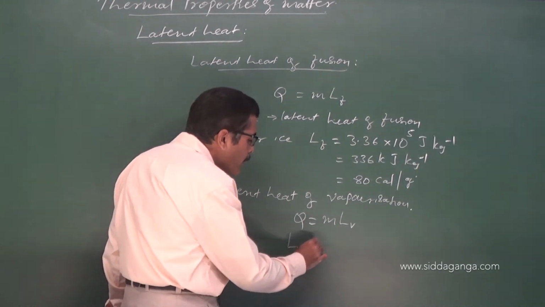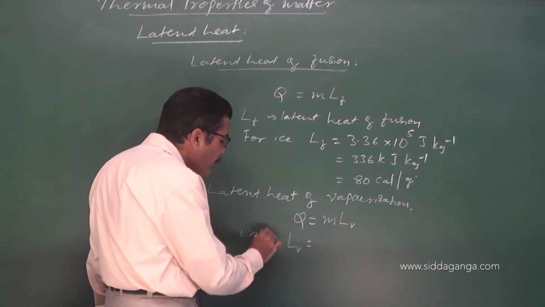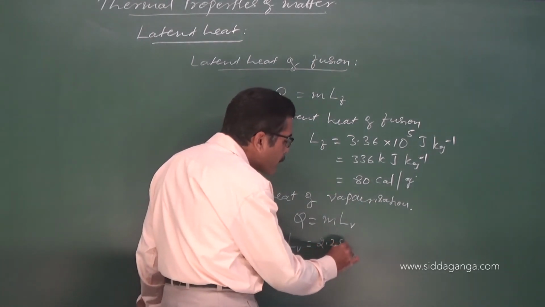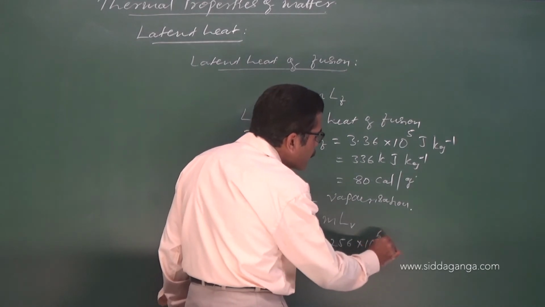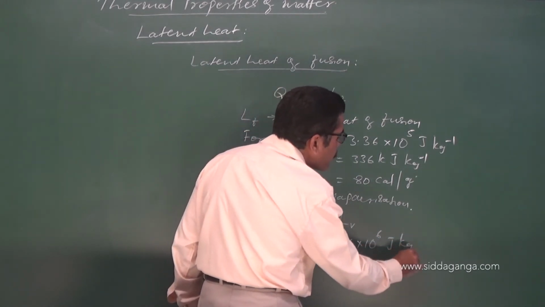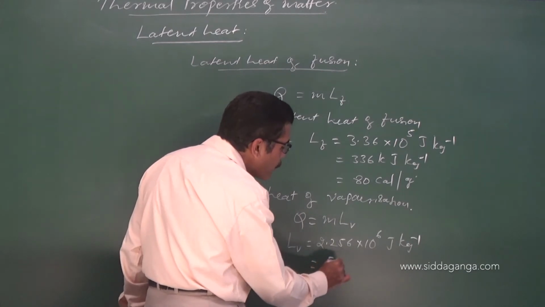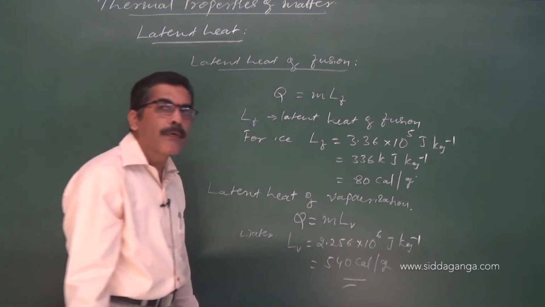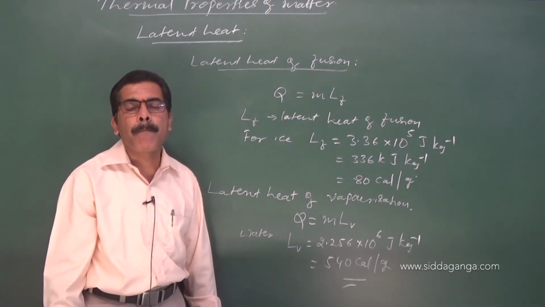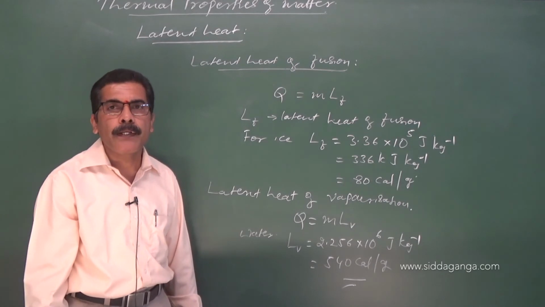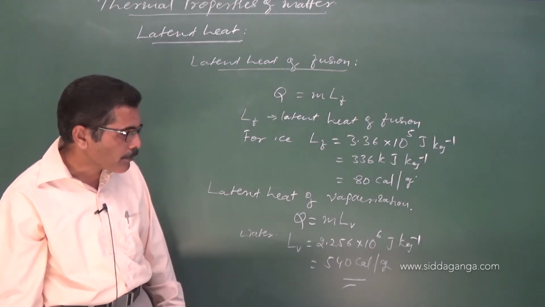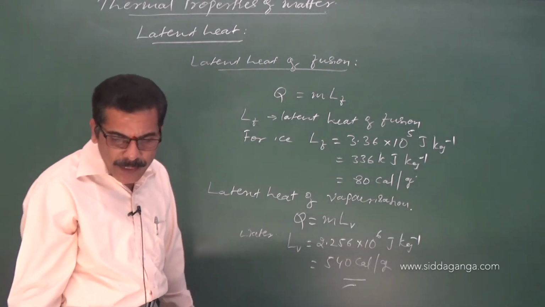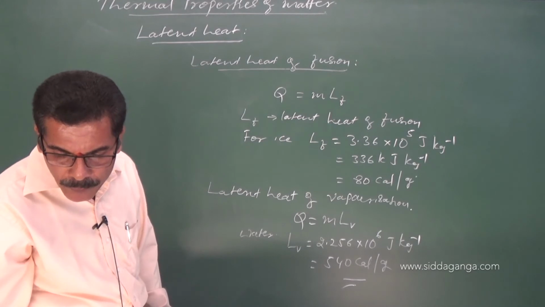LV for water is 2.256 into 10 raised to 6 joule per kg, or about 540 calories per gram. So this is about latent heat of vaporization; you must remember this value.